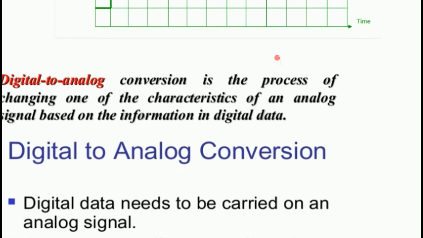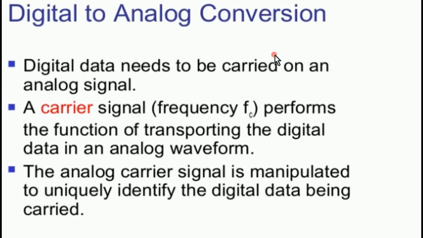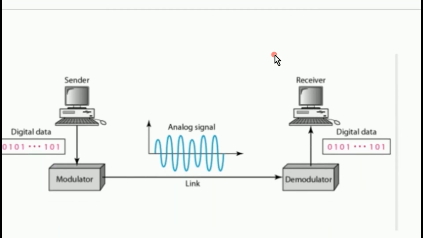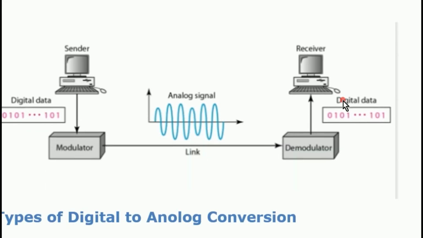In digital to analog conversion, digital data is modulated at the sender side. The digital data is converted to analog by using a modulator, and then the analog signal we are transmitting is nothing but a sinusoidal wave. Then the demodulator converts this analog signal back into the digital data at the receiver side. That is the concept of modulation.